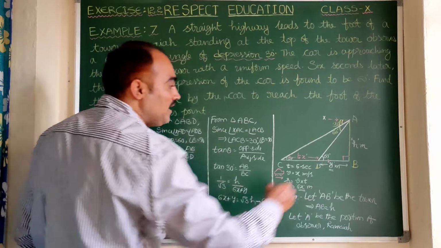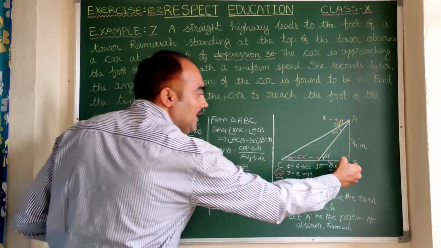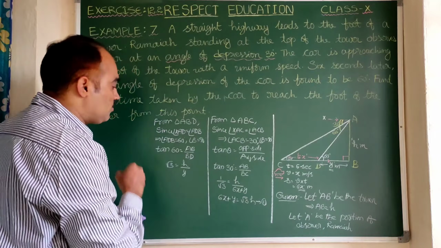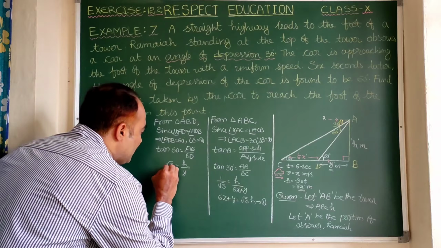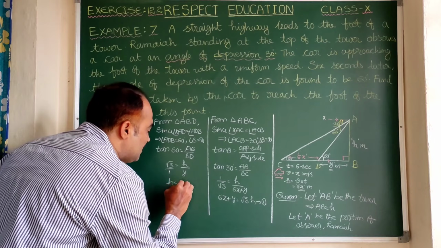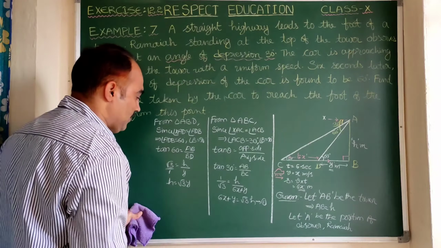Root 3 is equal to AB, which is h, by BD. BD is y. Let us do cross multiplication. So we can write root 3 as root 3 by 1. 1 into h is equal to h. h is equal to root 3 times y. Root 3 times y.